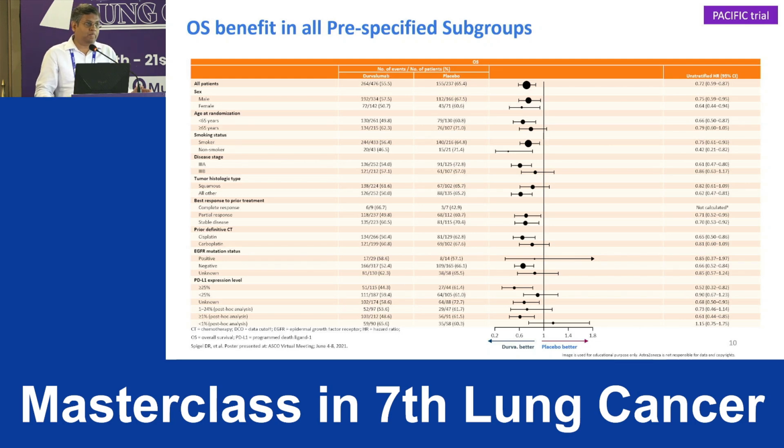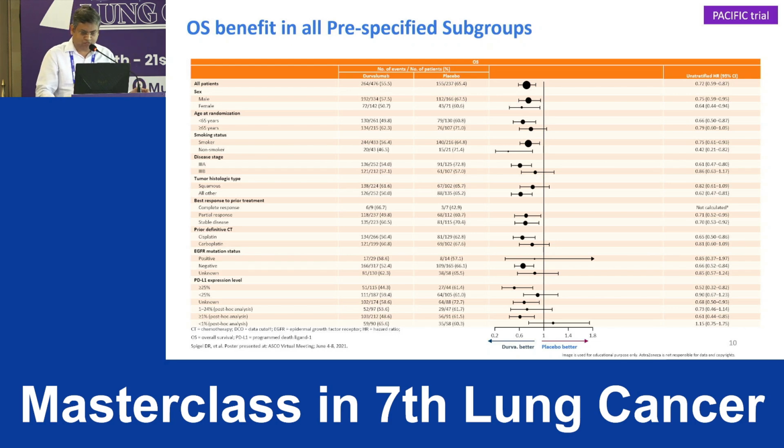If it is more than 1, then yes, it is helpful, but most of the benefit is driven by the group with PDL1 more than 25%. That is the group who are benefiting the highest. However, across all the stages, stage 3A and stage 3B, the hazard ratio favors durvalumab maintenance.